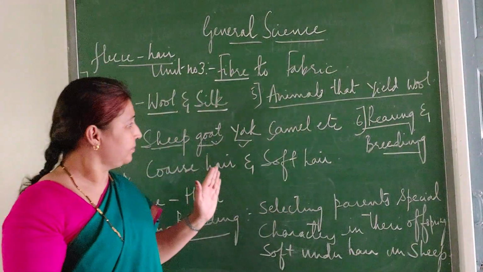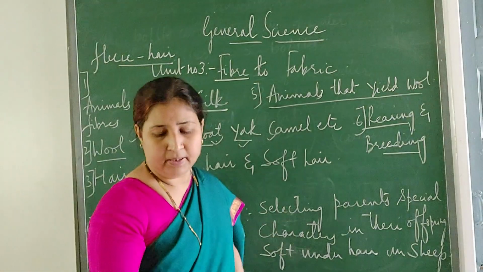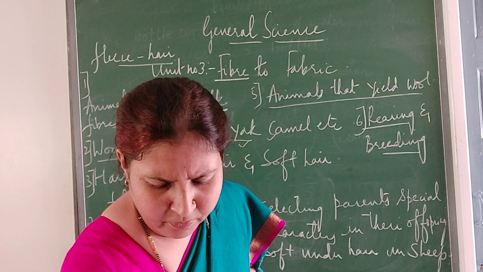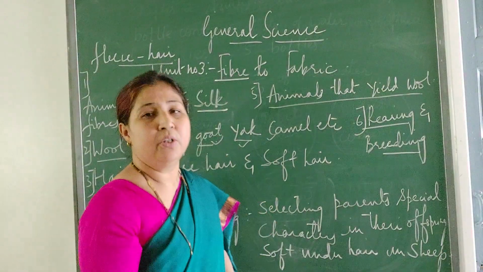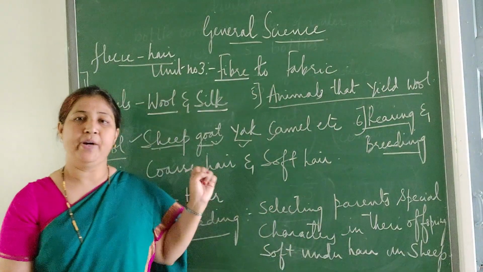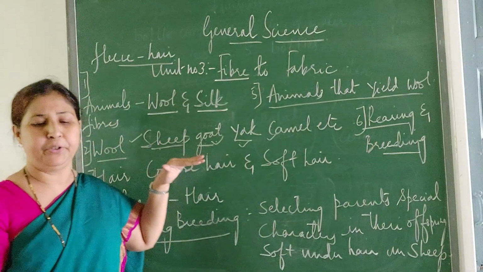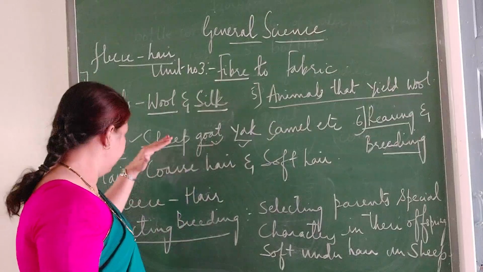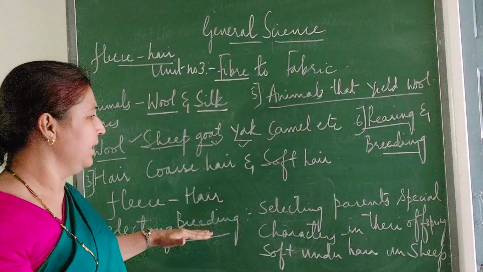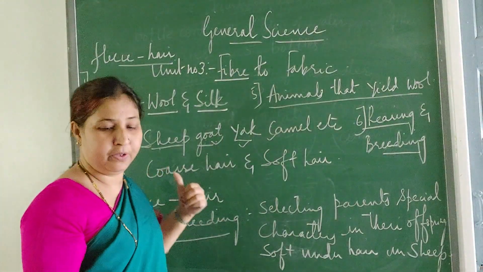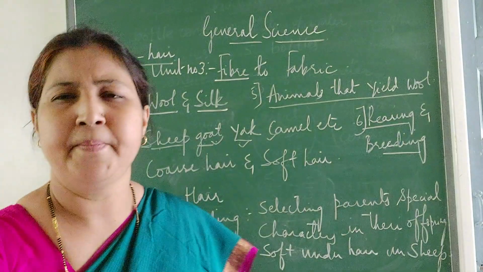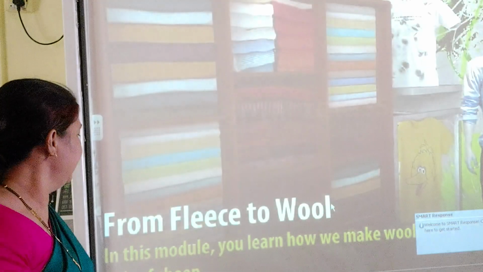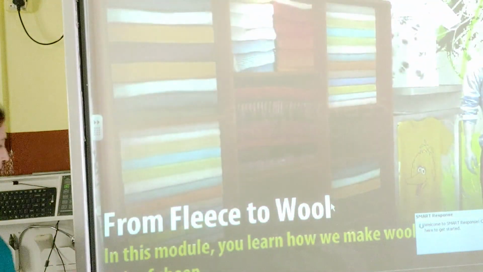And then here, next what we have to study is from fibers to wool. So how from fibers it is converted into wool, that we are going to see now. Okay, now this much let us see on the smart board, then the remaining I will explain to you. Okay children, now let us see through the smart board.